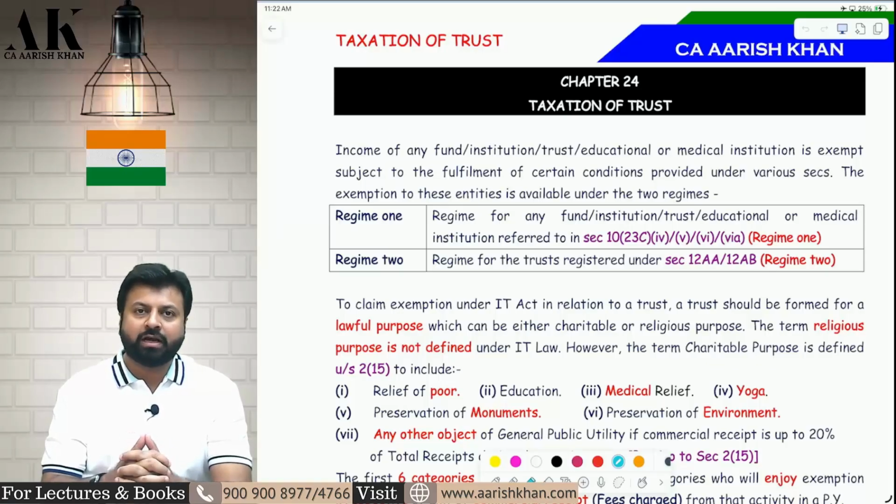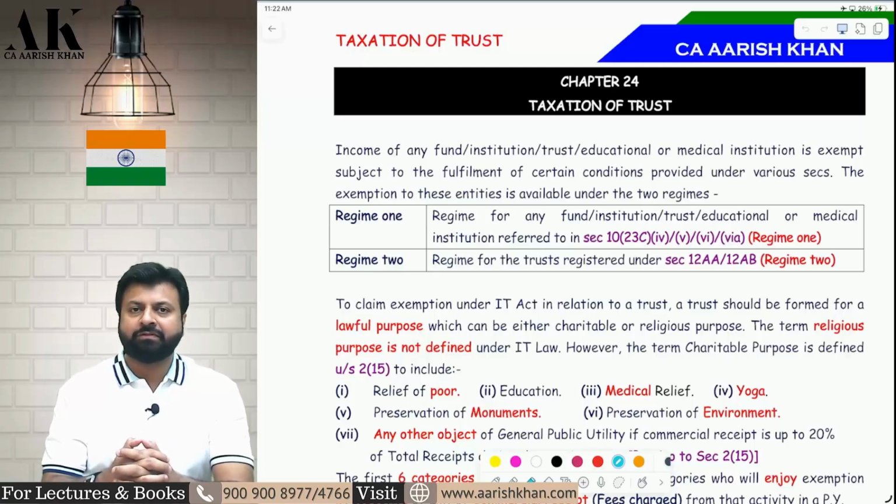So today we are going to start with the revision video of taxation of trust for your CA Final Direct Tax. So let us start with the discussion of taxation of trust, and along with the taxation of trust, we will also be doing the discussion of exit tax in this particular video.